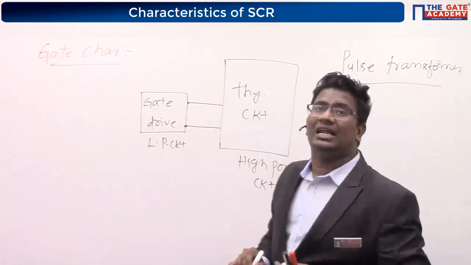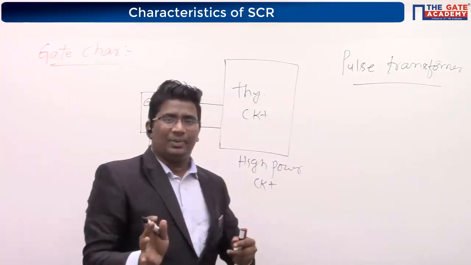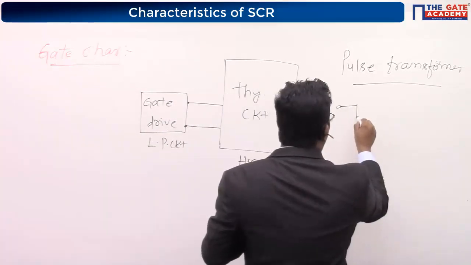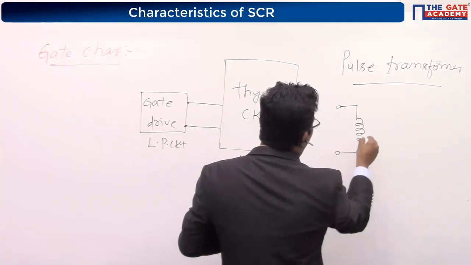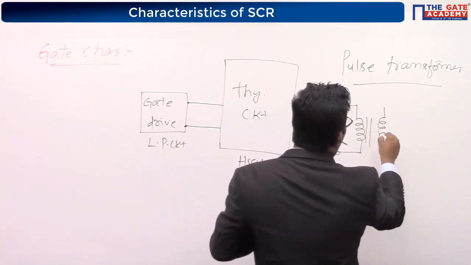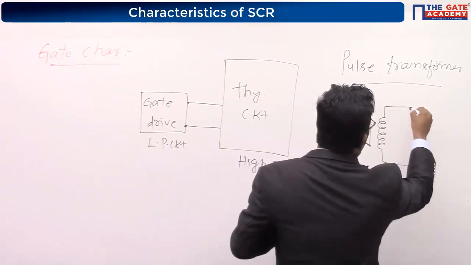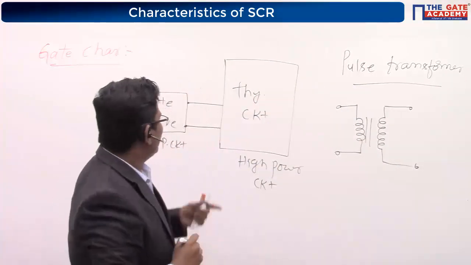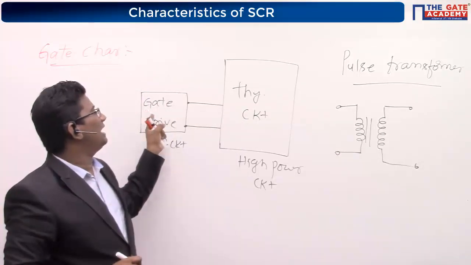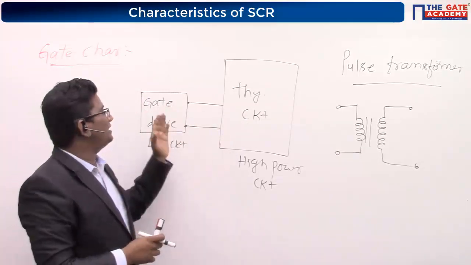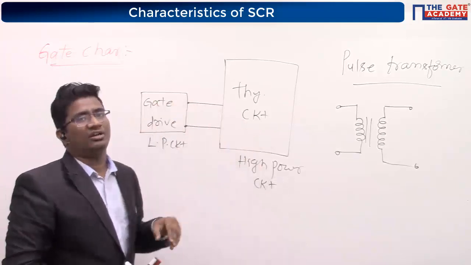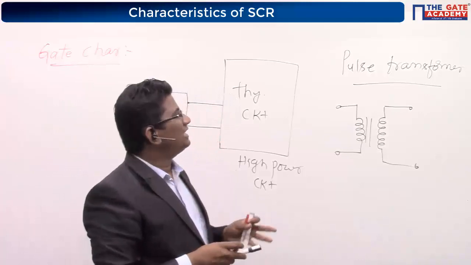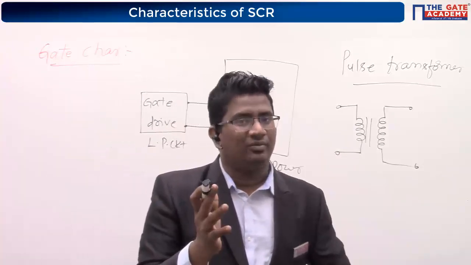A pulse transformer. Can I say the transformer is electrically separated and magnetically coupled? Yes or no? Transformer is electrically separated, in between you have the core. Can I say if I place a pulse transformer between the gate drive circuit and a thyristor, these two are electrically isolated or not? Electrically isolated. You tell me what is the difference between your conventional transformer and a pulse transformer.